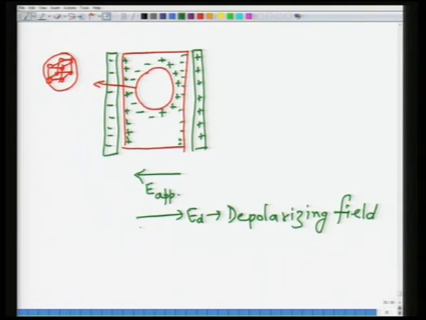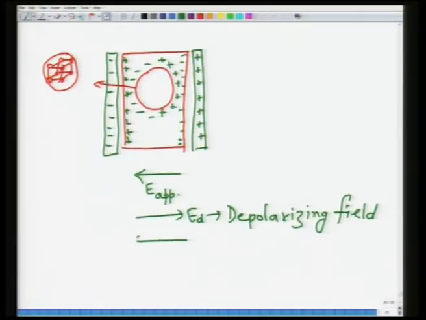Now this applied field causes polarization in the material. To oppose this polarization, you have an inbuilt field called the depolarizing field, which is in the opposite direction. Now what about this cavity? This cavity produces a field called the Lorentz field, and the direction of this Lorentz field would be EL, in the direction of the applied field. So this would give rise to what is called EL, the Lorentz field. And another field which is there, at the center of this material, is called E center, because of the presence of surrounding atoms.